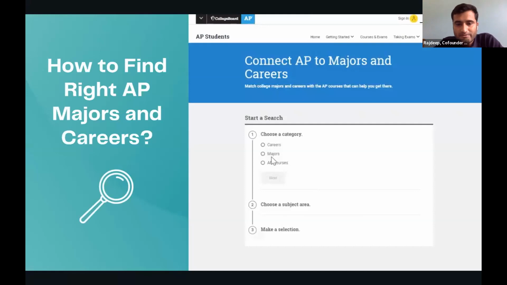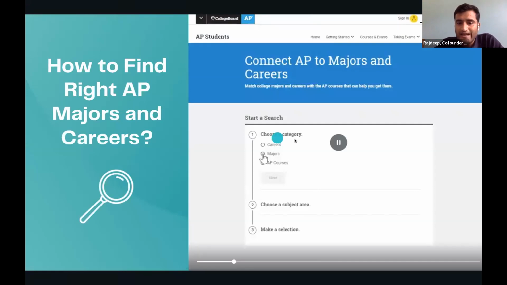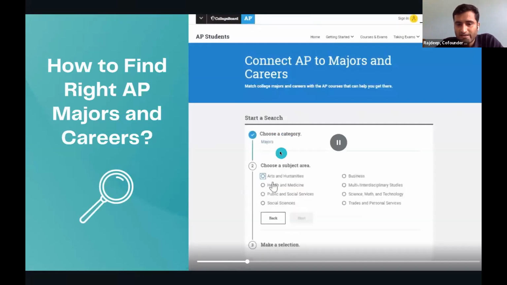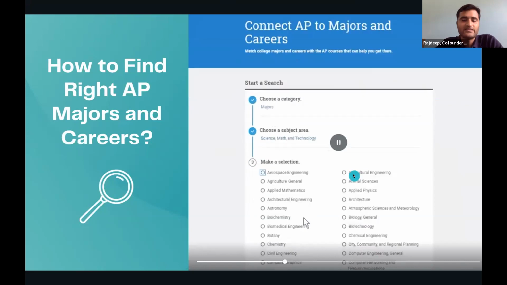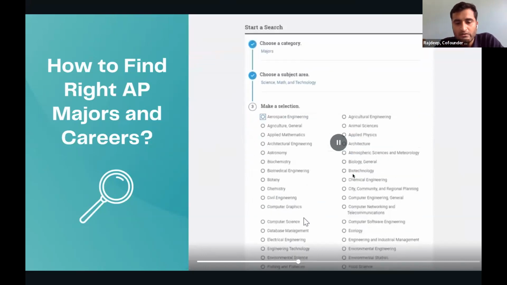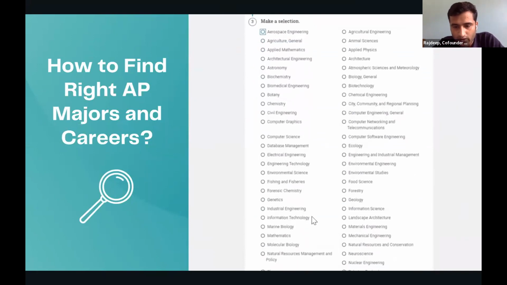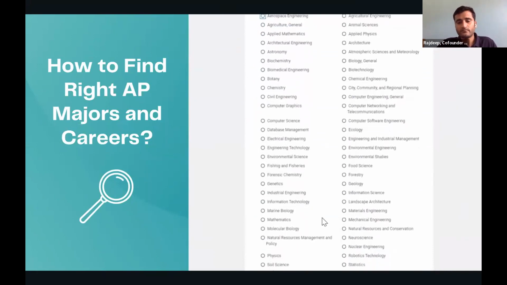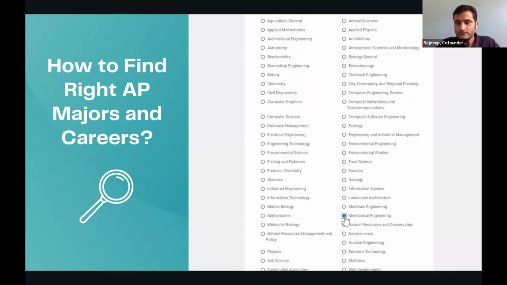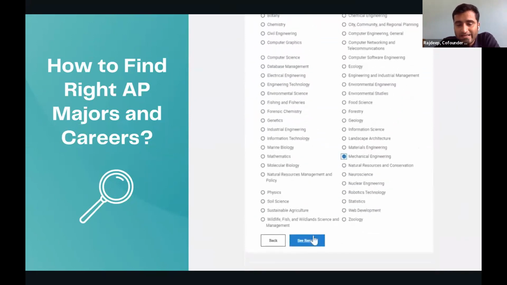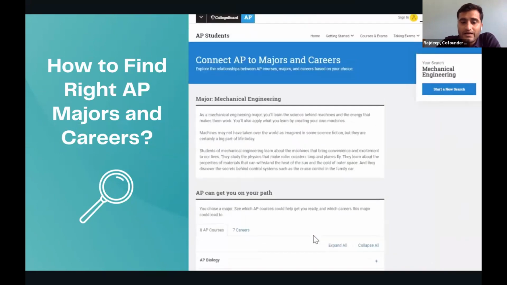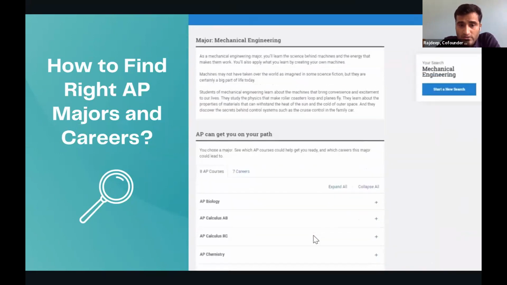Now, if you go to this website, right, it helps you to choose a category. So let's say if you want to select a particular major, you can select a subject area. For example, I am interested in science, maths, and technology. Now make a selection. Let's say my child is interested in doing engineering, so you have different engineering options. Let's say I pick mechanical engineering here, right? So when you pick mechanical engineering, it directly tells you that these are the 8 AP courses that